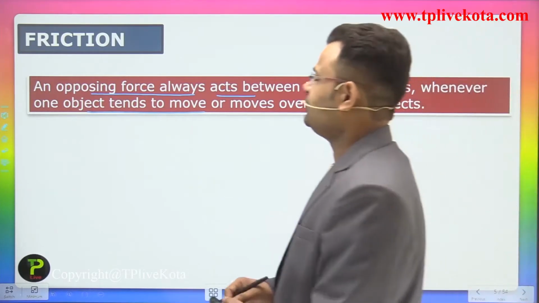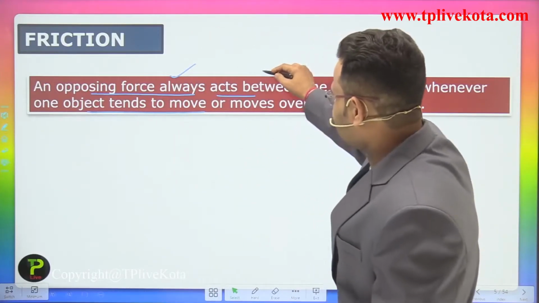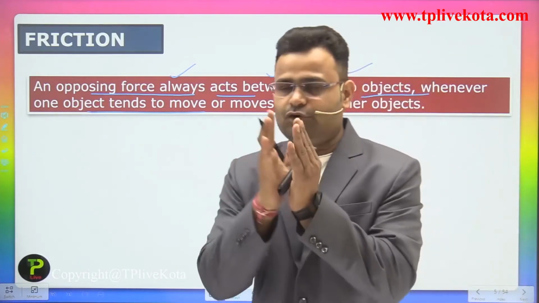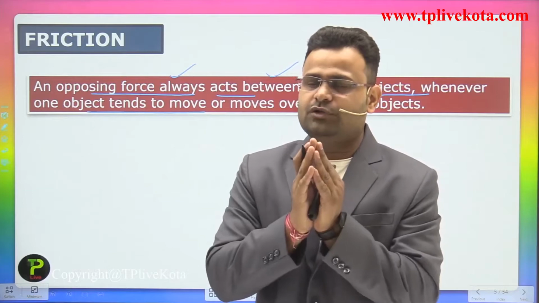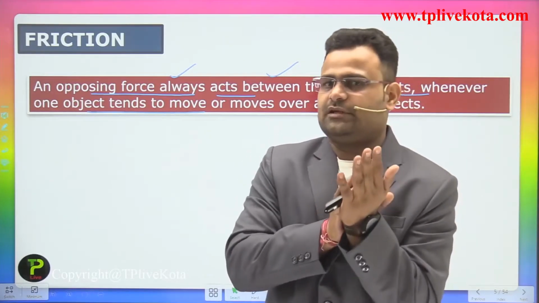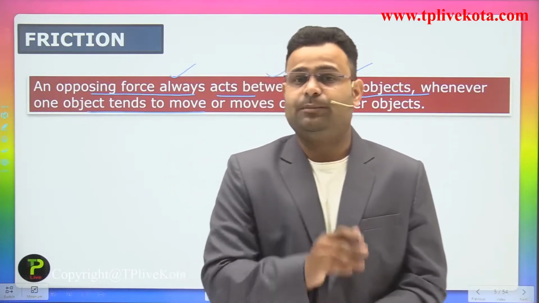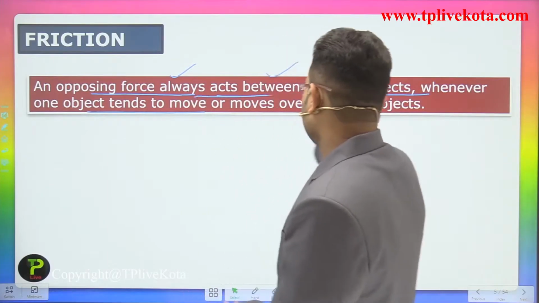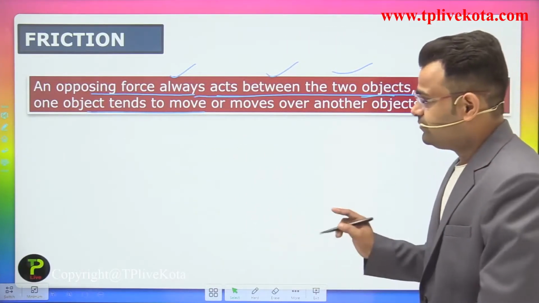What is the frictional force, guys? The opposing force that acts between two objects. Means there are two objects, and when one of the objects moves over another surface, that time a force is introduced which opposes that motion and always acts between the two objects. It is called the frictional force.